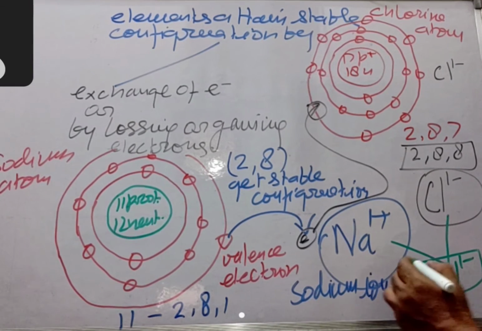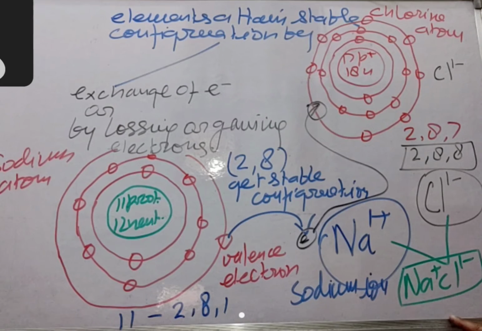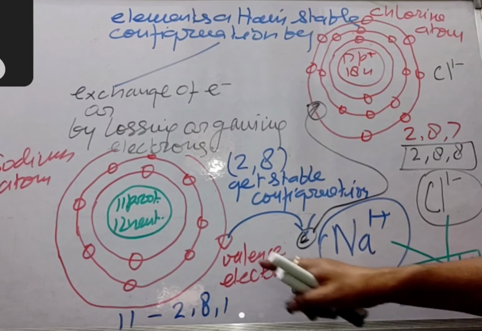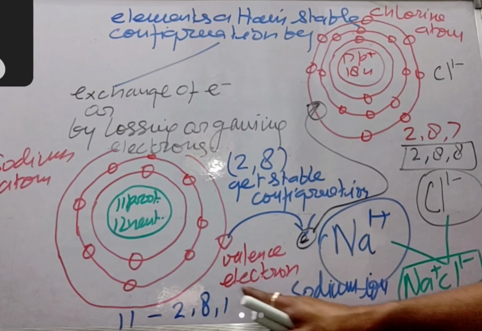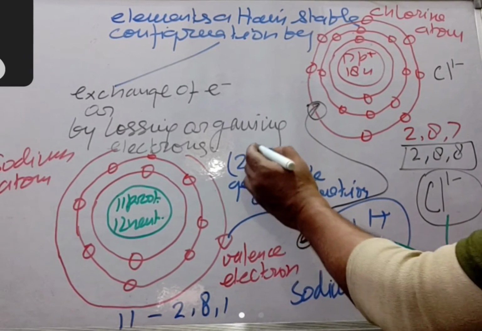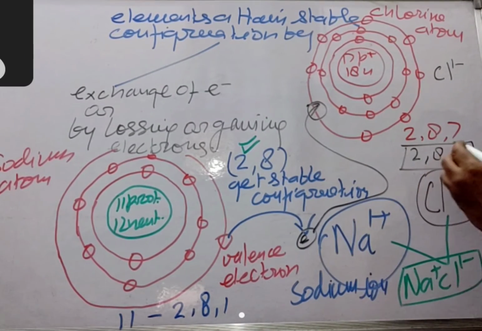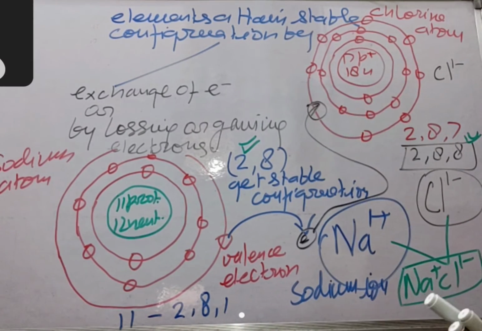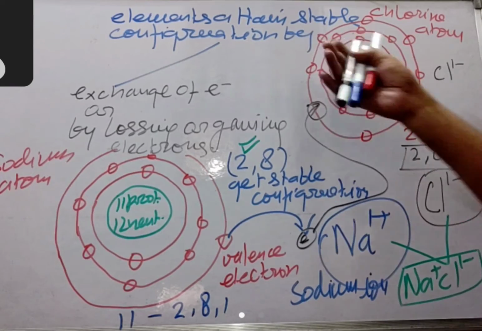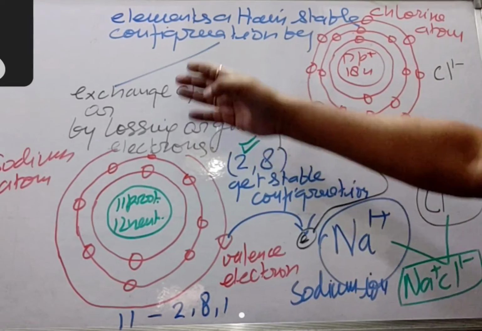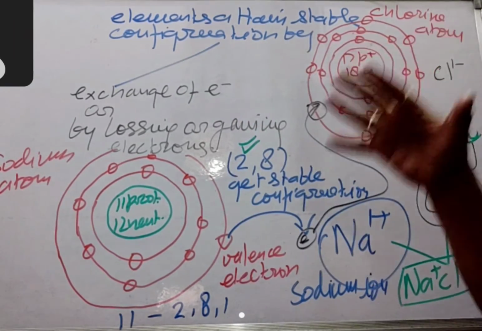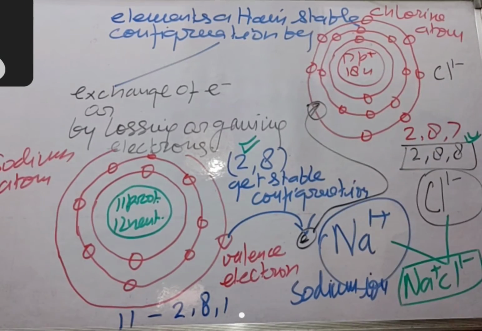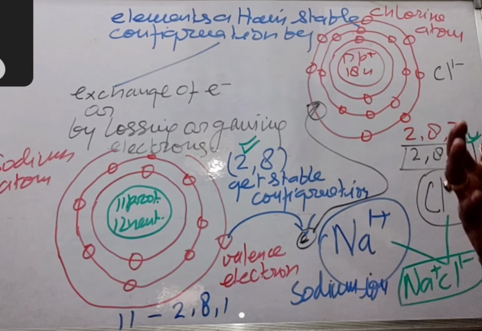This is an electrovalent compound, and they get a stable configuration. Sodium gets the stable configuration of 2, 8, and chlorine gets 2, 8, 8. They both become stable, and how do they become stable? By exchange of electrons. Sodium loses an electron, chlorine takes an electron, and they both get their stable configuration. So this is one way of getting stable configuration: exchange of electrons.